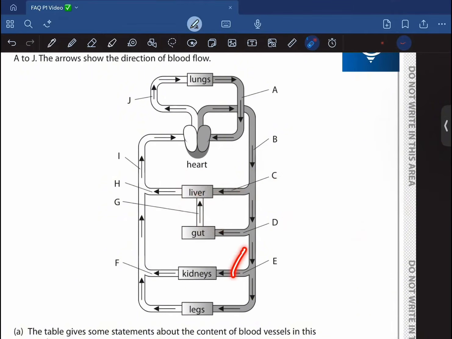And renal artery, renal vein. So blood entering the kidney through the renal artery has the highest amount of urea, the waste product in it. And this blood vessel, renal vein, has the least amount of urea, the waste. And so yeah, this is vena cava. Okay.